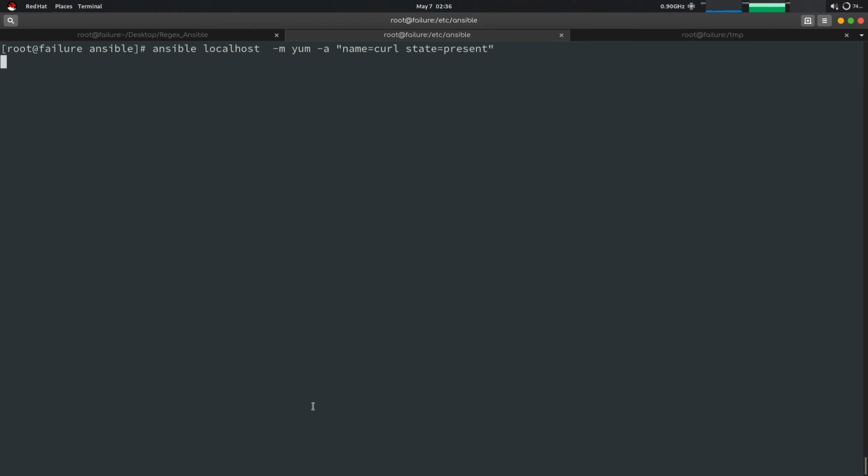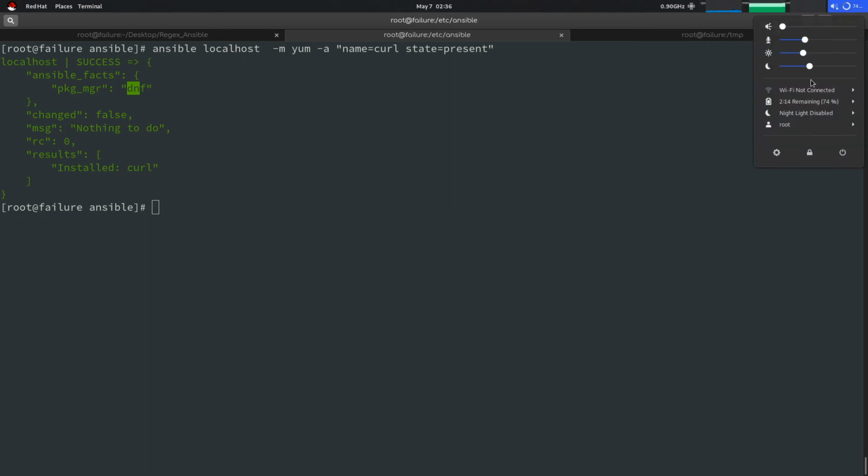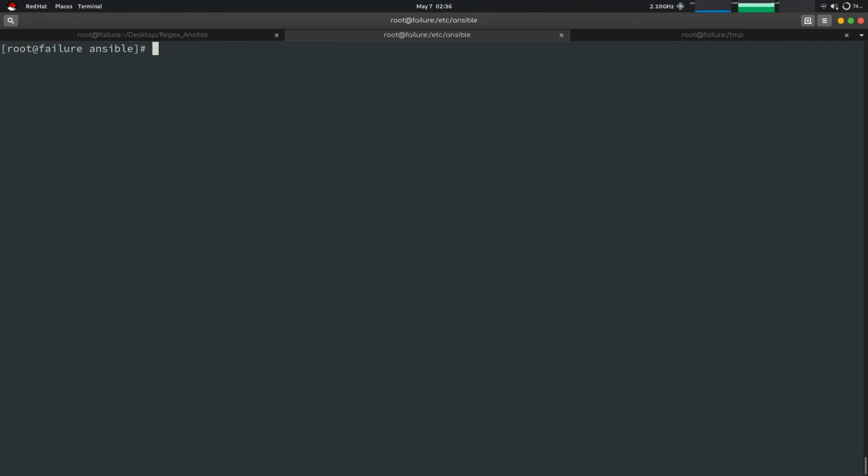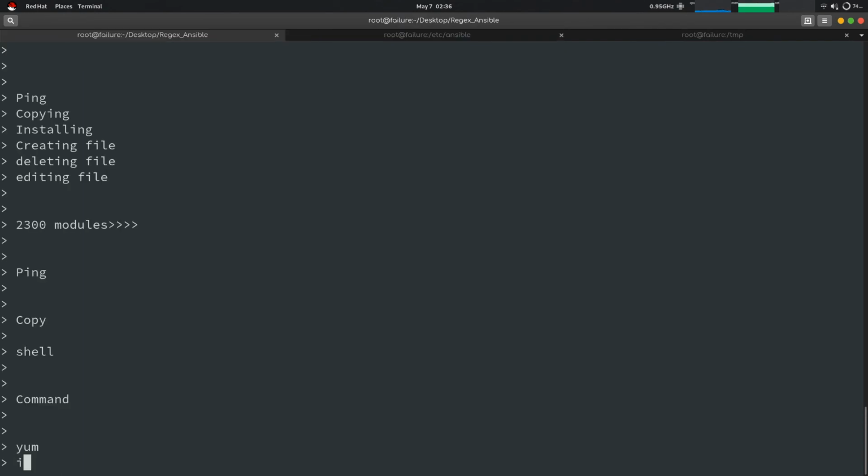Sorry, it will show an error because I've set it to internet. Connected. So it is showing that my package manager was DNF, and the package is already installed. Okay, so what it does is it is used for managing the packages on the node.